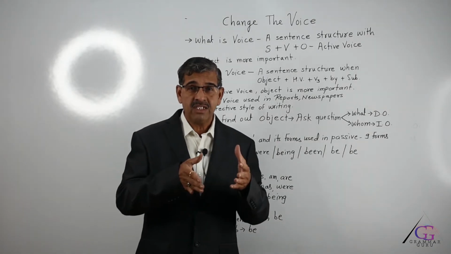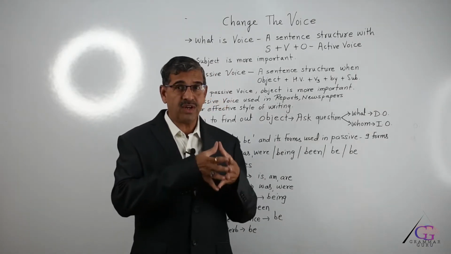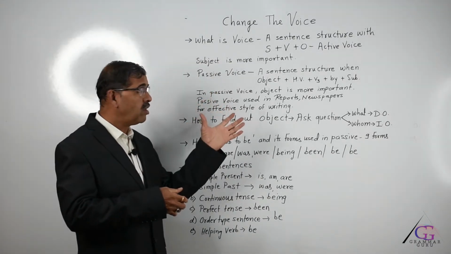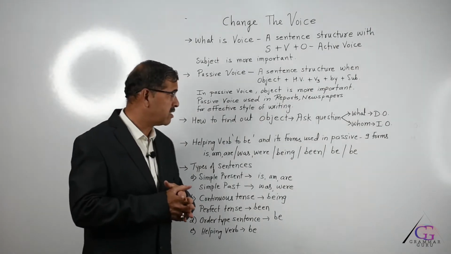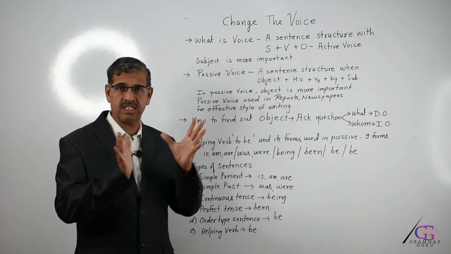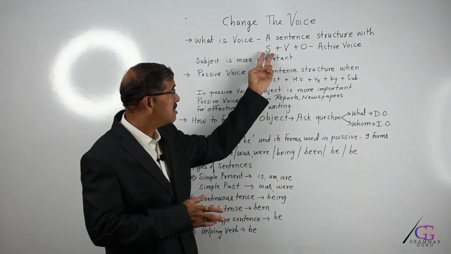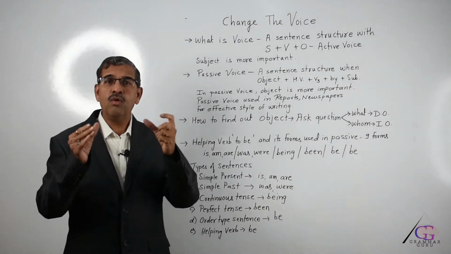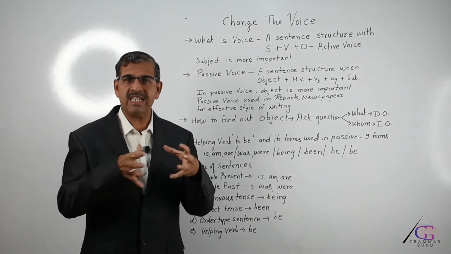So the second sentence is in active voice, but the first sentence appears to be a more effective way of communicating. So learning active passive voice is important. Now the second part: when we start learning to change the voice, the first question that arises is, in active voice the structure is S plus V plus O. Then the question arises, how will you find out the object in a given sentence?